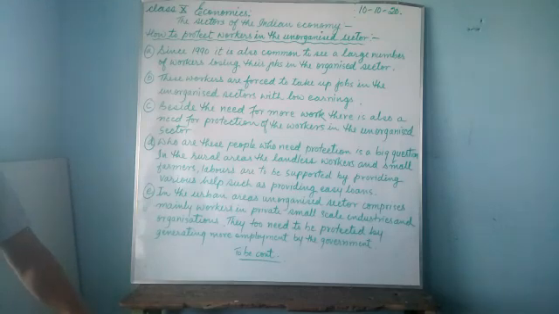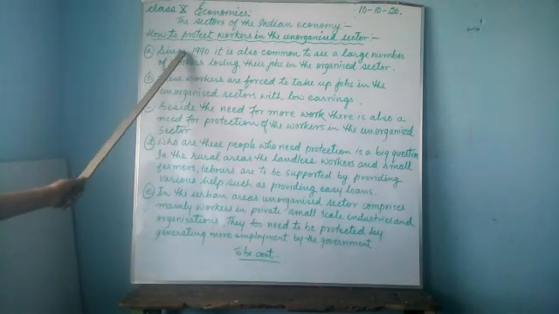We are doing sectors of the Indian economy and we have reached how to protect the workers in the unorganized sector. First we will talk about the unorganized sector, the various social groups who work in the unorganized sector, in the villages as well as in the cities. Then we will talk about certain methods of how to protect them. So far these workers are unorganized, and they do not have any kind of unions or any kind of help from anybody else. They depend on their own. So these people need to be protected.